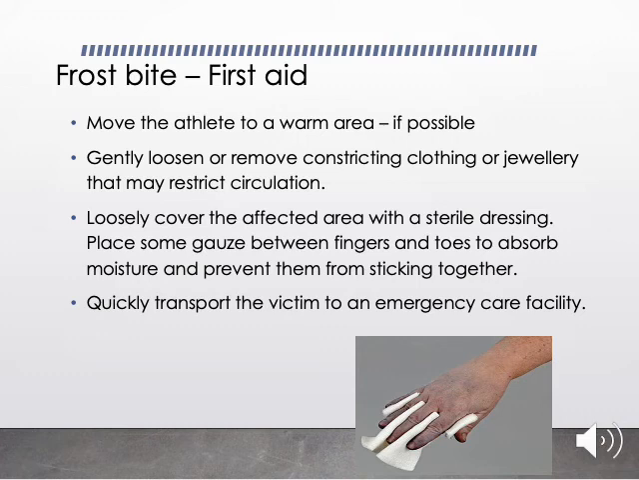Now let us look into the first aid. Move the athlete to a warm area if possible. Gently loosen or remove constricting clothing or jewelry that may restrict his circulation. Loosely cover the affected area with a sterile dressing. It should not be firm, it should be very loose. Place some gauze between fingers and toes to absorb moisture and prevent them from sticking together. So the moisture present between the webs of the fingers and toes can be prevented by putting some gauze, and quickly transport the victim to an emergency care facility.